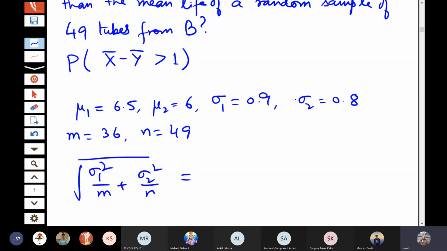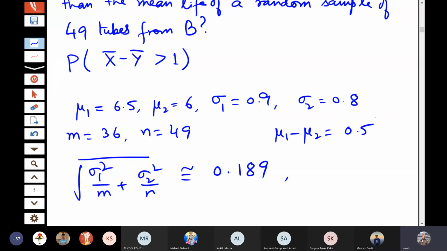that is 0.9 square by 36 plus 0.8 square by 49. So you can simplify this, it is 0.189. And of course mu1 minus mu2 is 0.5.